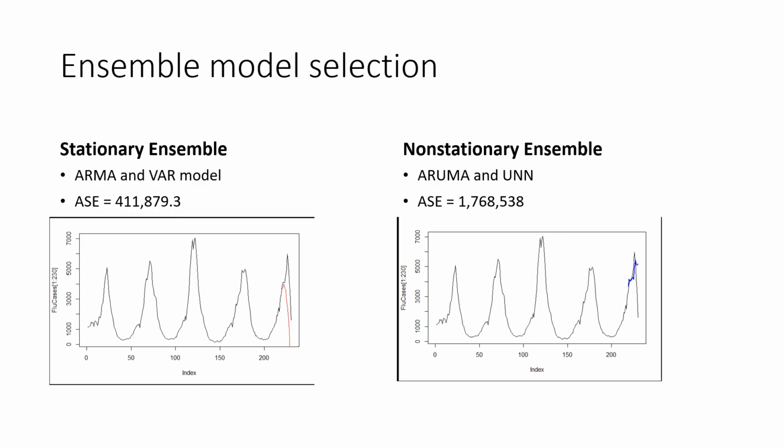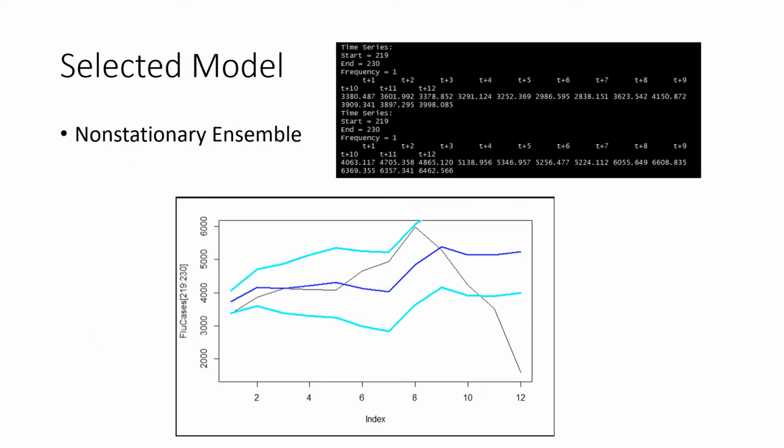Finally, we fit 2 different ensemble models, a stationary model and a non-stationary ensemble. Our stationary ensemble is represented by our ARMA and VAR models, while our non-stationary ensemble is represented by our ARUMA and UNN models. Although the stationary ensemble performs better from an ASE perspective, we do see that the trend line appears to fit a little bit better in the non-stationary ensemble.